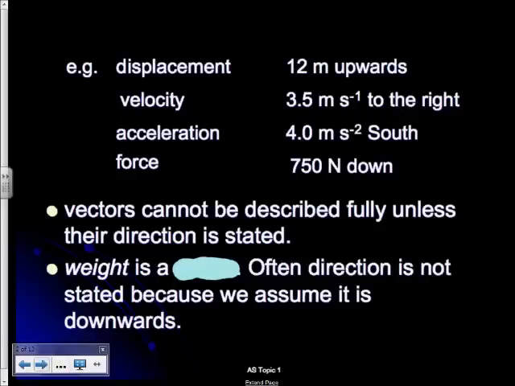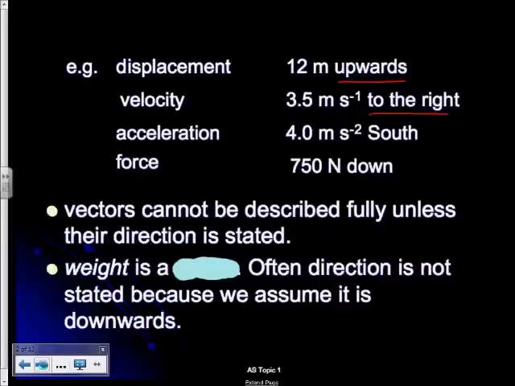So here are some examples of vector quantities. Displacement. The scalar equivalent of displacement would be distance, whereas the vector is saying how far, 12 meters, but also giving a direction, upwards here. Velocity. We talked about speed being a scalar, but if we start giving it a direction, it could be to the right, it could be downwards, it could be 20 degrees east of south or something like that. That then becomes a vector.